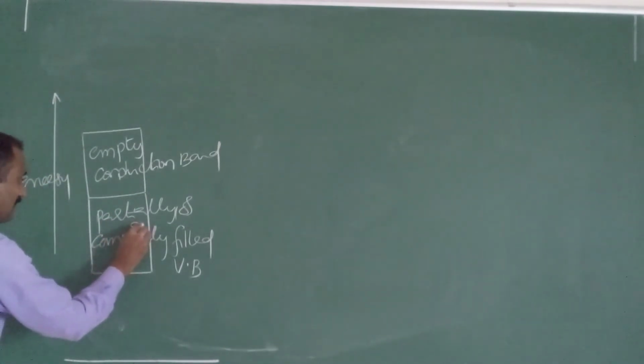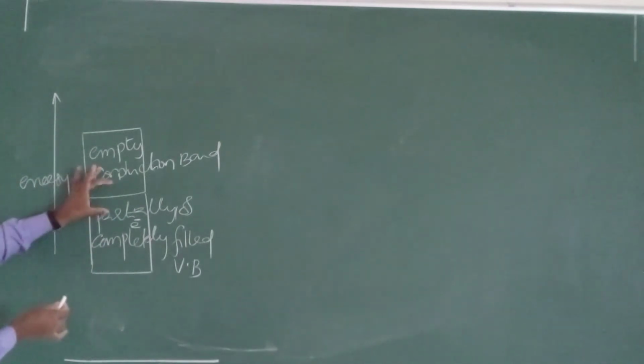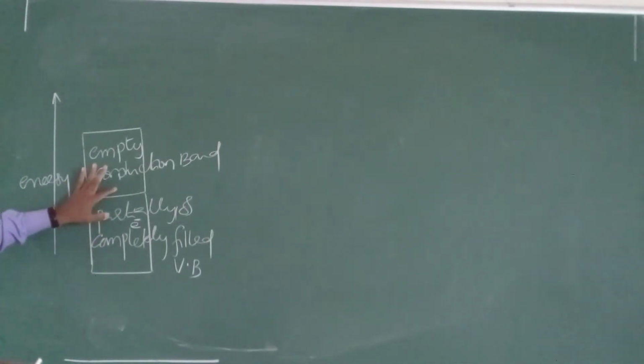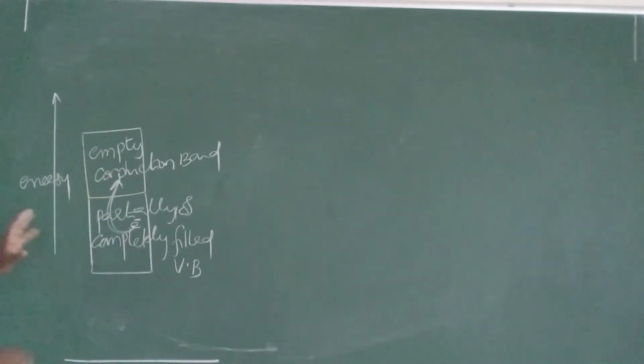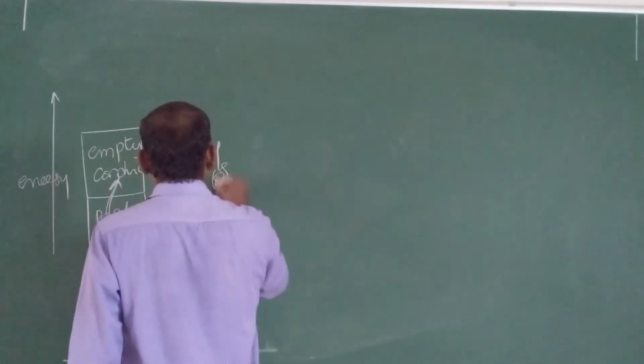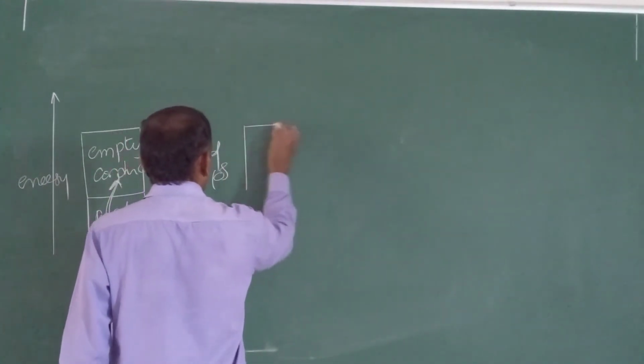Initially electrons are present in the valence band. Here there is no distance between the valence band and conduction band, hence electrons easily jump into the conduction band. That jumping gives conductivity. That's why in metals or conductors, conductivity is very high, because there is no gap between the valence band and conduction band. In some cases both bands overlap with each other.